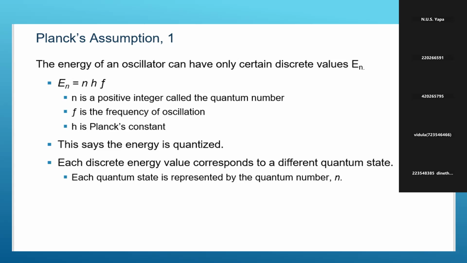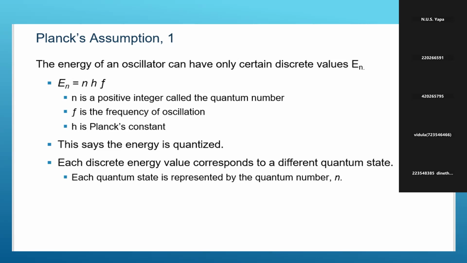We call this the ground state energy. If n equals 2, En becomes 2hf. It is another level, right? And n equal to 3 gives 3hf. It is greater than the energy at n equal to 1, and above n equal to 2. Then we can get the idea.